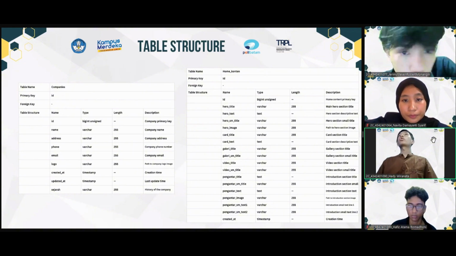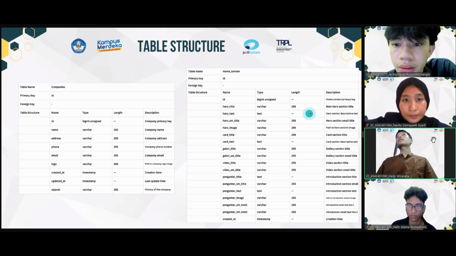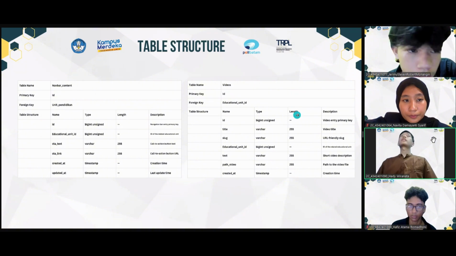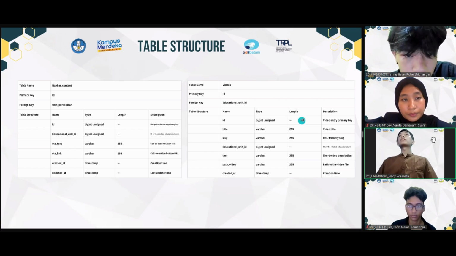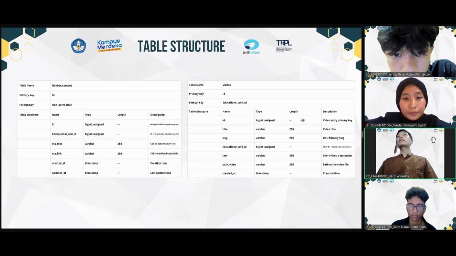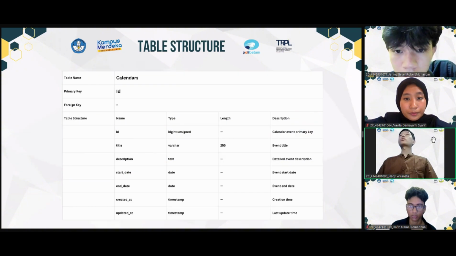The next table is home content. The primary key is ID. This table doesn't have a foreign key. The next table is navbar content. The primary key is ID and the foreign key is unit pendidikan. The next table is videos. The primary key is ID and the foreign key is educational unit ID. And the last table is calendar. The primary key is ID and this table doesn't have a foreign key.